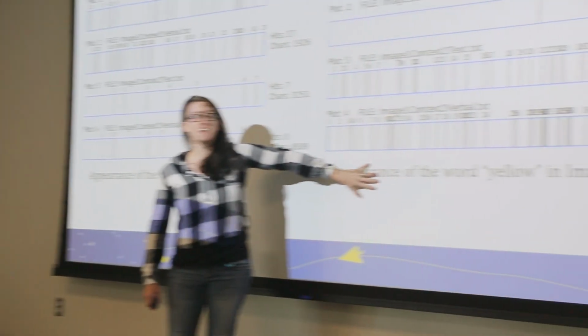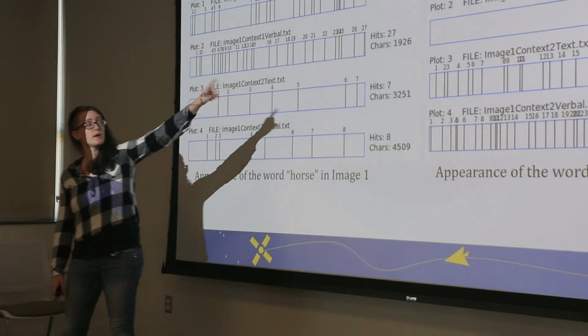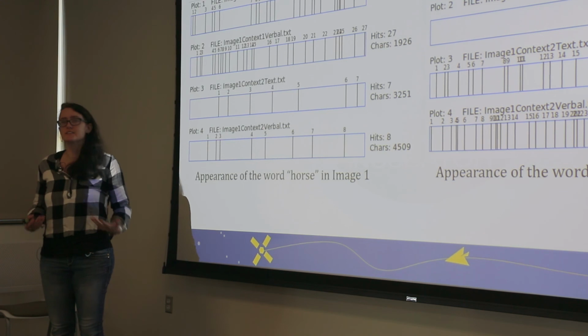We see something similar over here. This is appearances of the word yellow instead of the word horse. Same explanation as over here. Top two are context 1, bottom two are context 2. So you can see that there's more appearances of the word yellow in context 2.